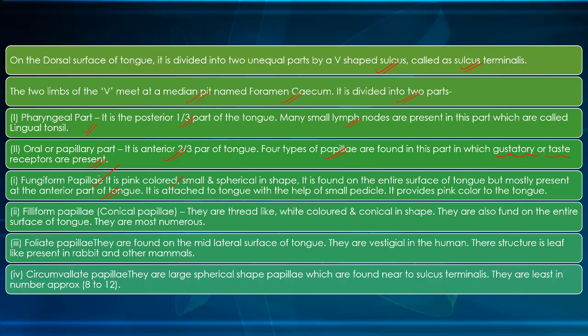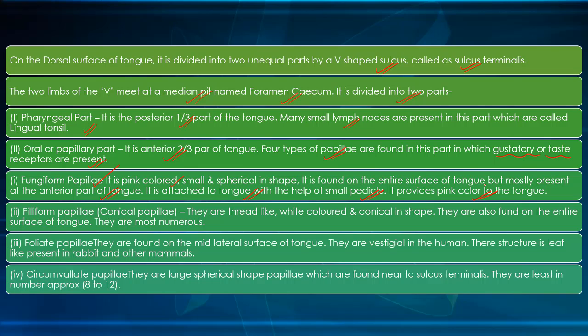It is attached to the tongue with the help of a small pedicel. It provides pink color to the tongue. So the fungiform papillae are pink in color and are mostly present in the anterolateral portions. They are present on the entire surface of the tongue, attached with the help of a small pedicel, and they provide pink color to the tongue.